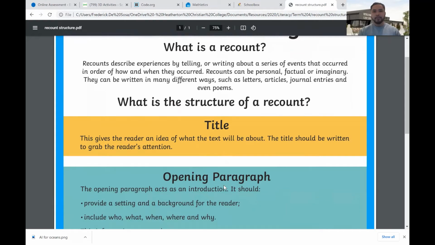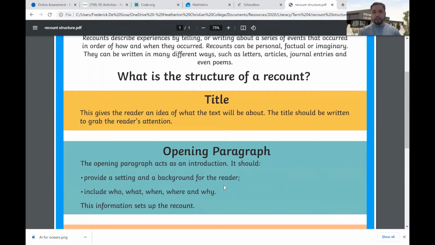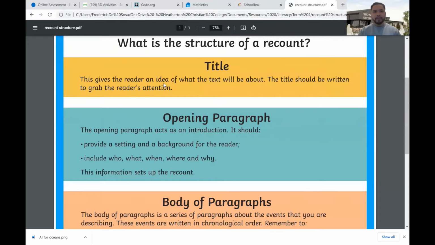All right, so what is the structure of a recount? First of all, we need the title. This gives the reader an idea of what the text will be about. The title should be written to grab the reader's attention. So you can write something simple, maybe my weekend recount, or you can talk about a little bit of what you did. Maybe you can say my family walk during the weekend, something like that, okay? Make it stand out.